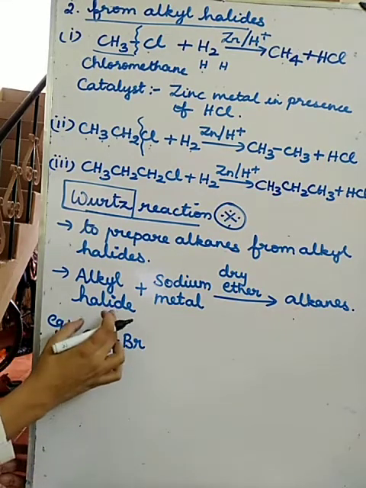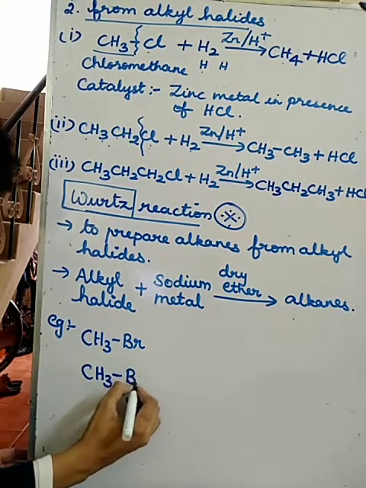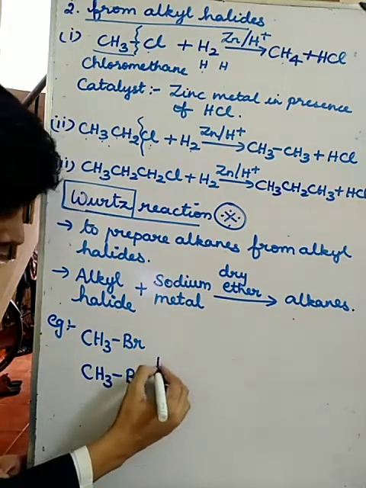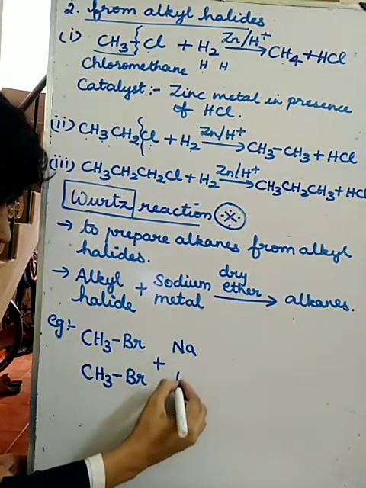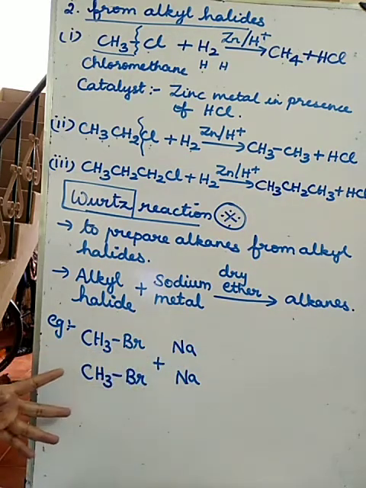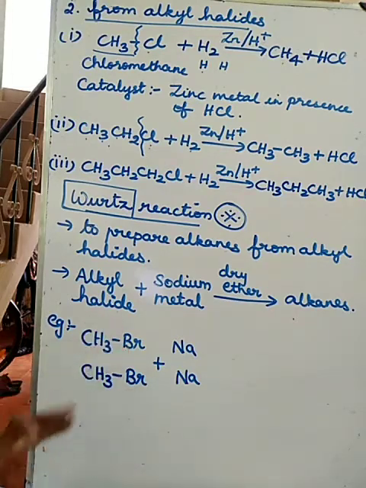I am taking two molecules, CH3Br and another CH3Br, and I am going to treat them with 2 sodium metal. This is for understanding purpose. I am writing it like this, but the equation you should not write like this.